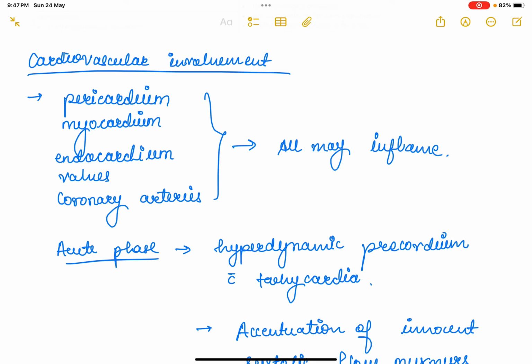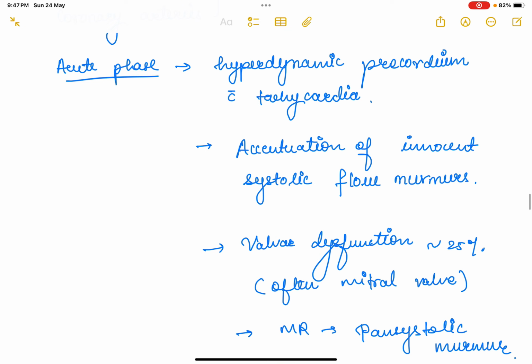So, the pericardium, myocardium, endocardium, valves, and coronary arteries, basically all the structures of the heart, may become inflamed. So what happens in the acute phase? There is a hyperdynamic precordium, that is hypervolumic precordium with tachycardia. So when there is a hyperdynamic precordium, you will get accentuation of innocent systolic flow murmurs.